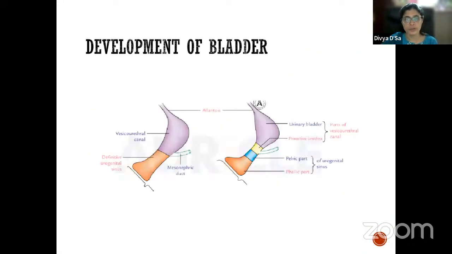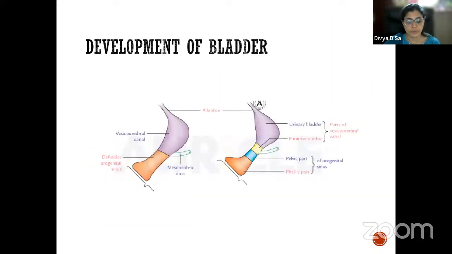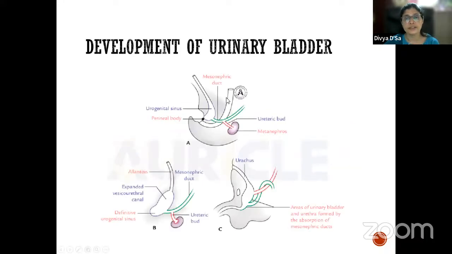The next we move on to the development of the bladder. The bladder actually develops from the endodermal cloaca. Now this is the cloacal part, which is divided into two parts by the septum, the urorectal septum, during the 4th to 7th week of development. We have the two portions. This will be the urorectal septum. It divides into the primitive rectum and the urogenital sinus.